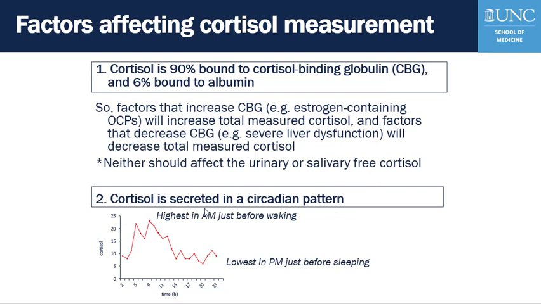The second factor affecting cortisol measurement is the time of day. Cortisol is secreted in a circadian pattern, so it should be highest in the morning, just before waking, generally around 6 or 6:30 in the morning for a normal sleep pattern. And the measurement should be lowest in the evening, just before going to sleep. And so individuals with an abnormal or disturbed circadian pattern may be expected to have abnormal or variable cortisol measurements.